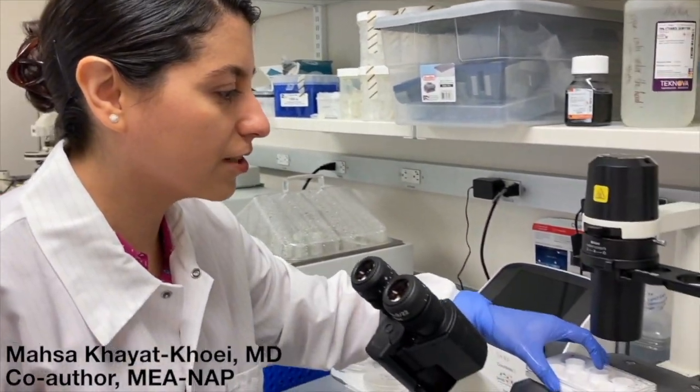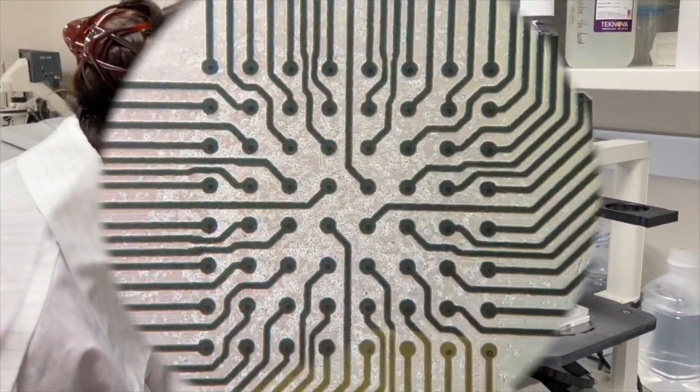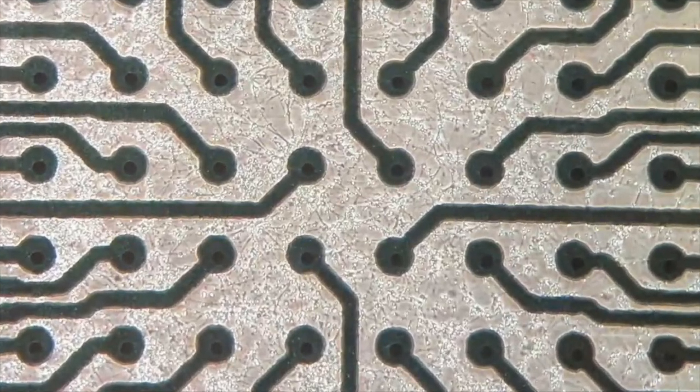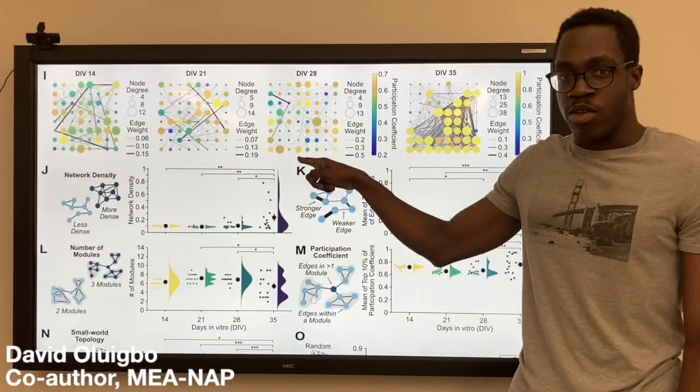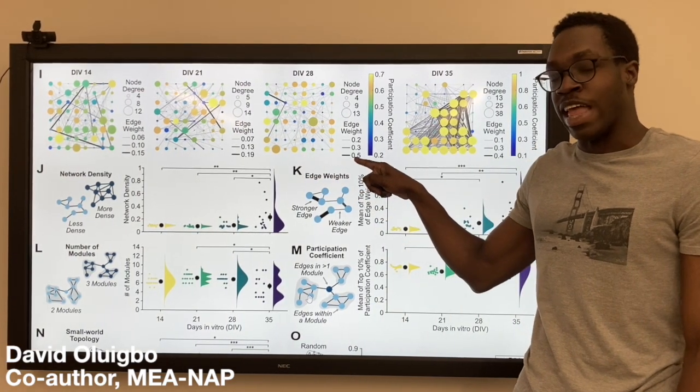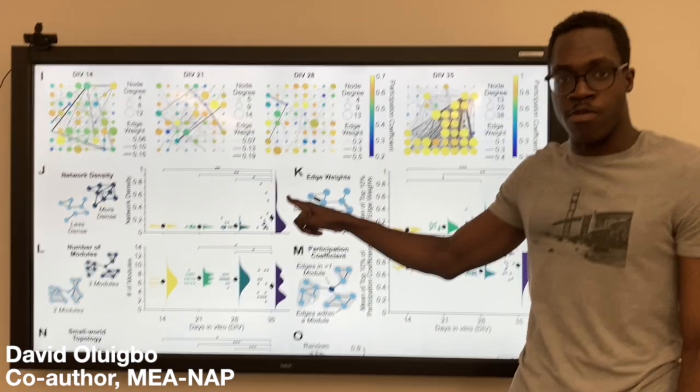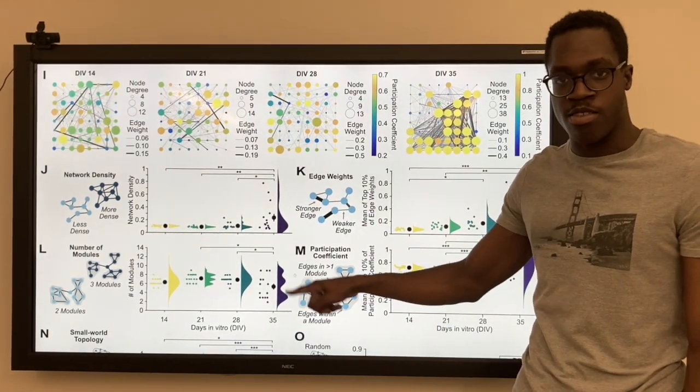We grew human iPSC-derived neuronal cultures, and now I'm going to look at them. Then we recorded the electrical activity. Using MEA-NAP, we see the developmental increase in functional connectivity. The network density increases, for example, while the number of modules decreases.